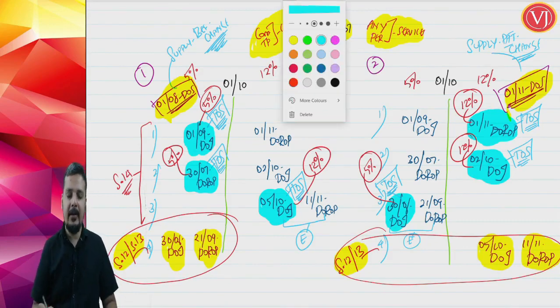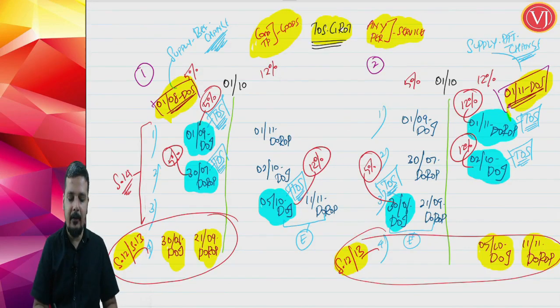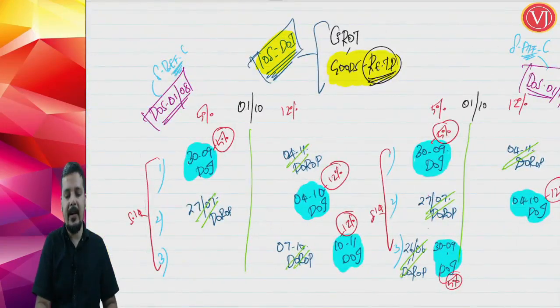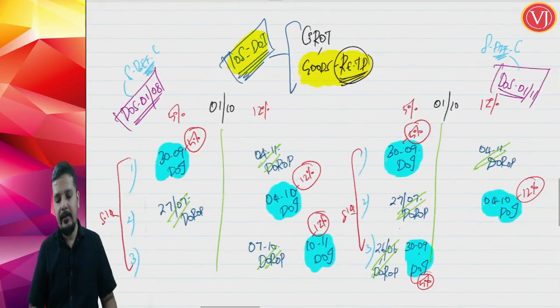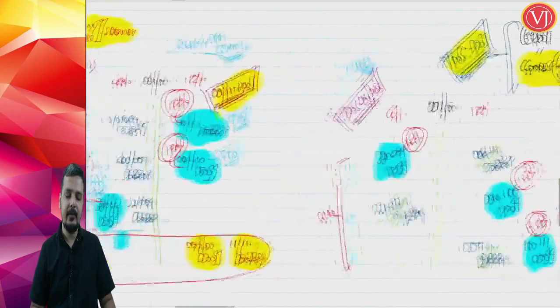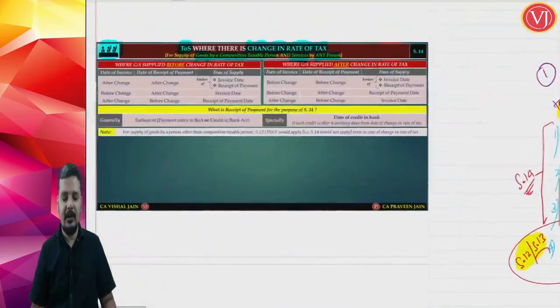And when both the events are exactly on the opposite side of supply, then whichever is earlier is the answer. That is applicable only for composition taxable person for goods, and any person for services. But when it is all about goods and a regular taxable person, time of supply blindly for all the cases is the date of invoice. Date of invoice. So we are done with this change in rate of tax.